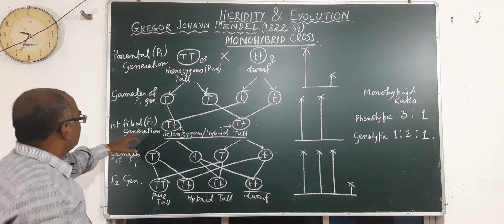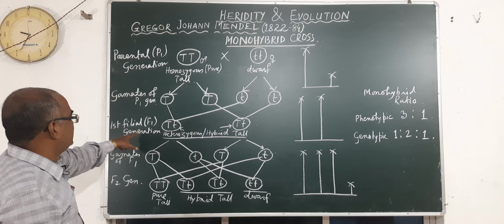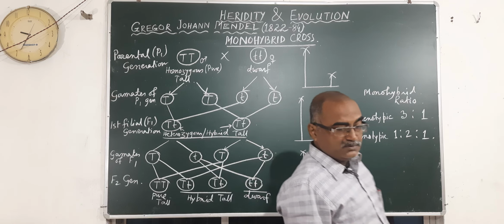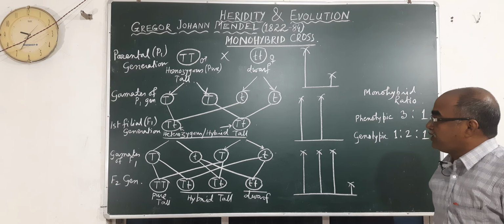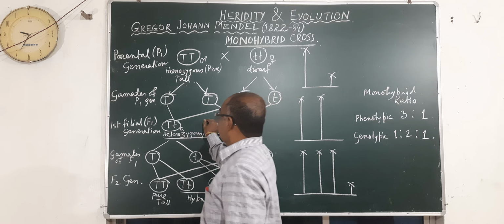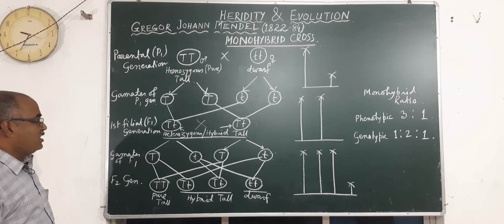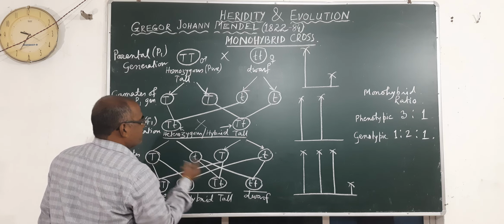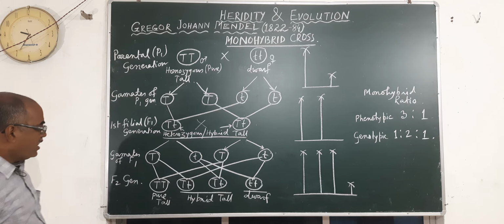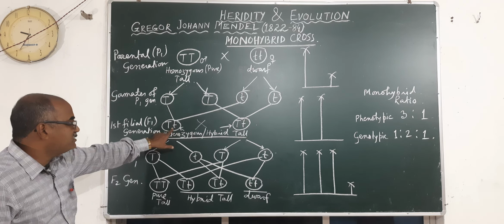Whenever these fertilize, that is, they cross, then in the first filial generation, the F1 generation, he observed that all plants are tall. This is his first observation: all plants are tall, no dwarf plant came. Then he crossed the F1 hybrids. Actually, in F1 he later explained, they are hybrid tall, and the dwarf character is there, but it cannot show.